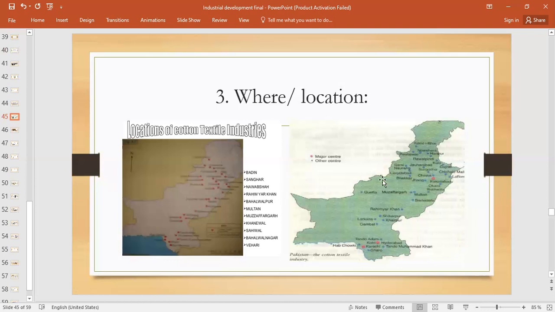Other than that, you can see in this map, so many other cotton textile centers are there, right? Industries are found in other parts of Pakistan also. Again, there is a domestic market, we do use cotton textile products, right? Then again, favorable government policies, right? When I say favorable government policies, I mean things like tax holidays or tax exemption, for the cotton textile industry.